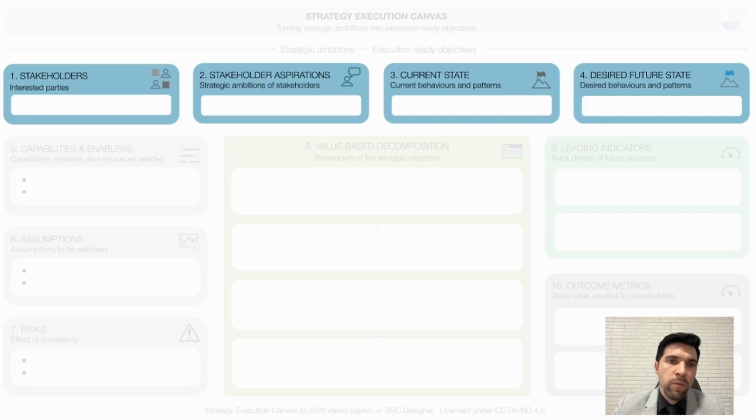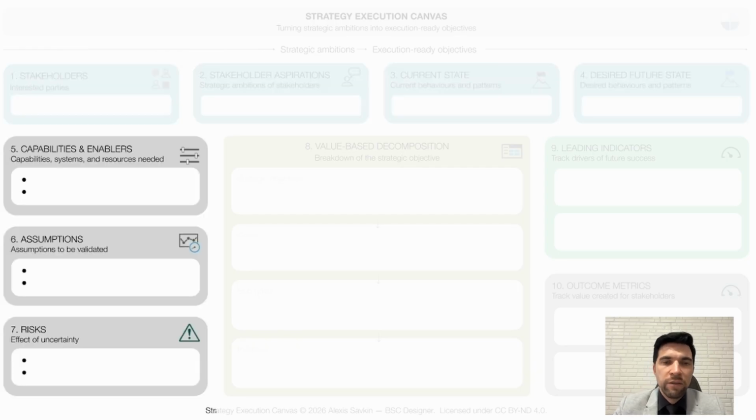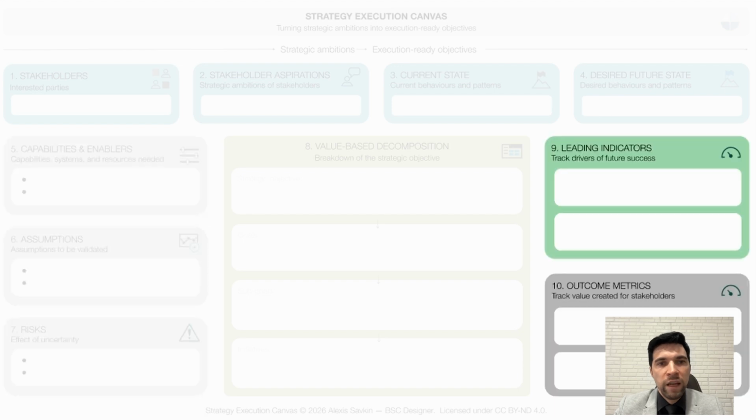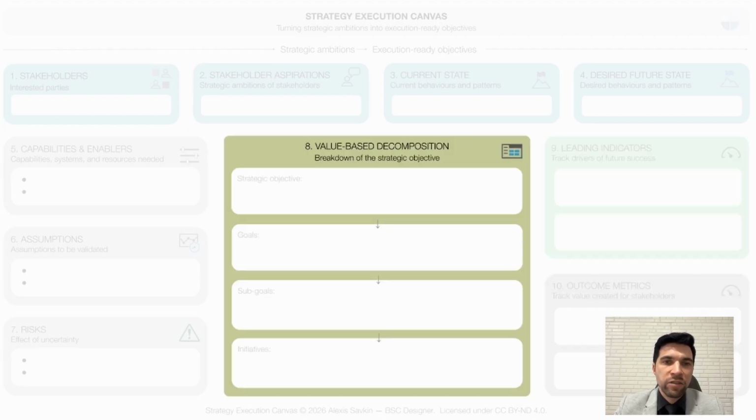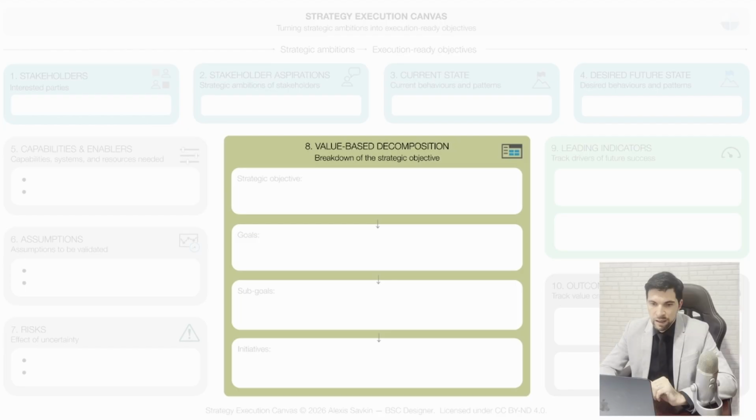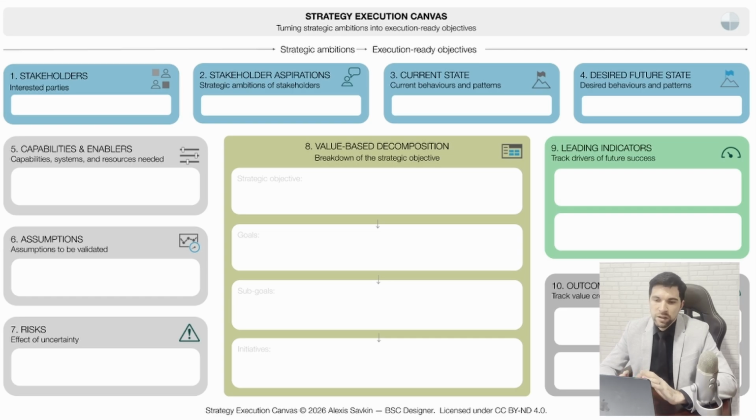In the top 4 sections, we capture the change aspirations of the stakeholders. 3 sections on the left help us understand the business context. 2 sections on the right make aspirations and objectives more specific by defining measurable indicators. And finally, the central section of the canvas is where we break down a complex objective into its components. Now, let's see how we can use the canvas in practice.